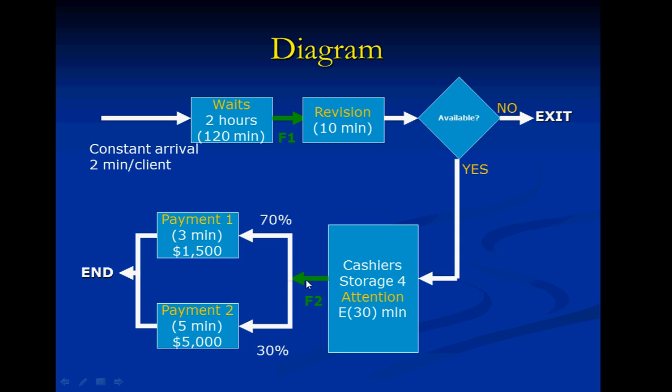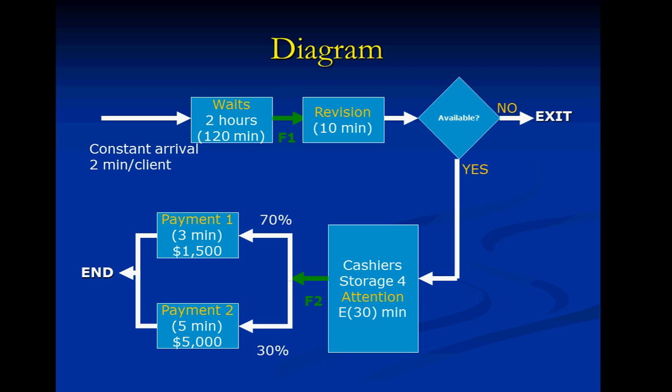At the time of payment, 70% of the people pay one kind of payment and 30% of the people pay another kind. The description of the problem didn't say this, but we are going to consider that payment number 1 takes 3 minutes and payment number 2 takes 5 minutes.